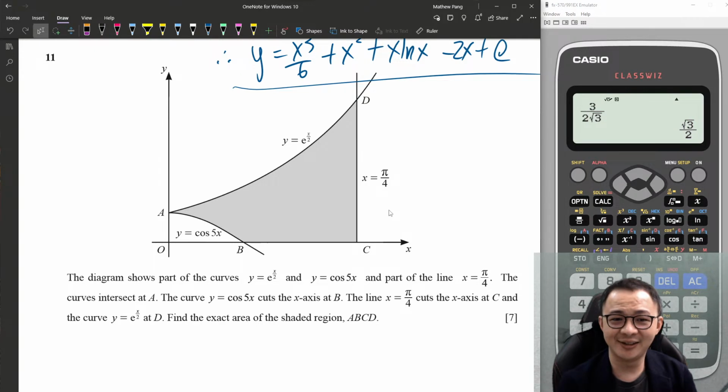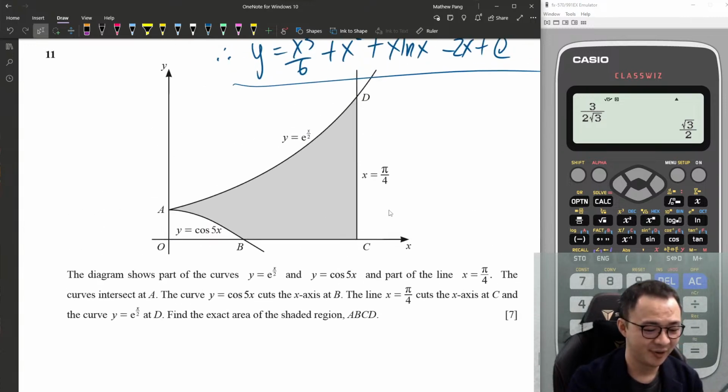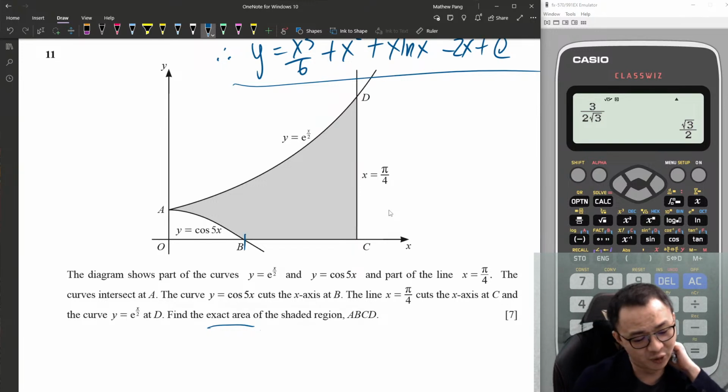I'm thinking maybe I can go through a lot of papers, but time passed very fast. Okay, let's see these 7-mark questions, which is the area. I want to find the exact area, so can't use a calculator. Okay, first thing is I find the point B first, then I should be able to find the whole thing easily.